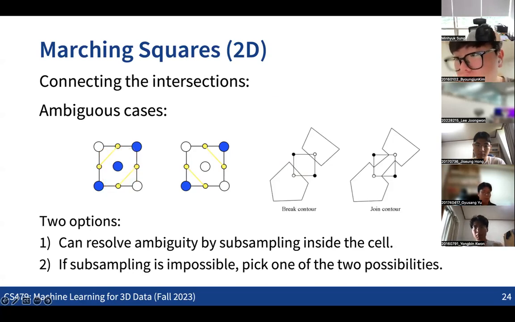The other way around is that if we do not want to apply the subsampling, then we can just pick one of these 2 cases. So that's some kind of tricky solution.